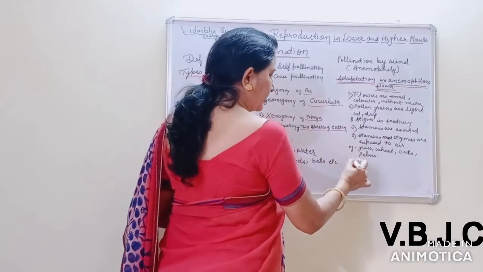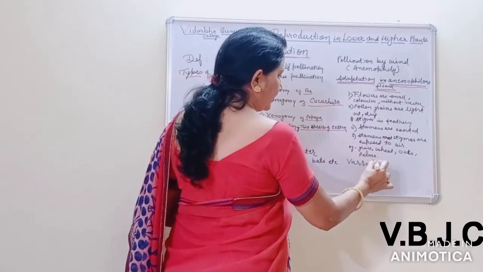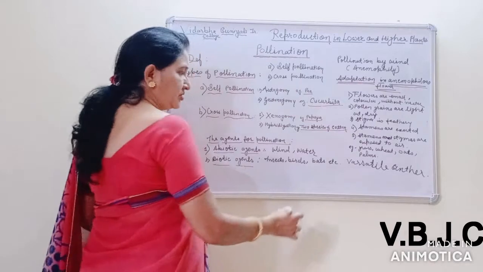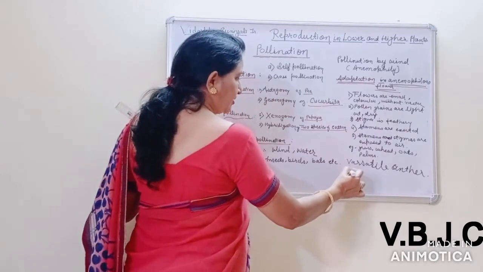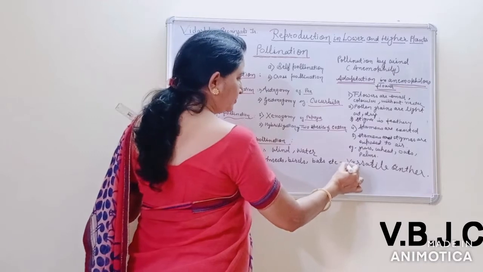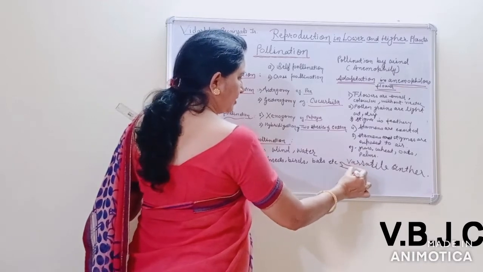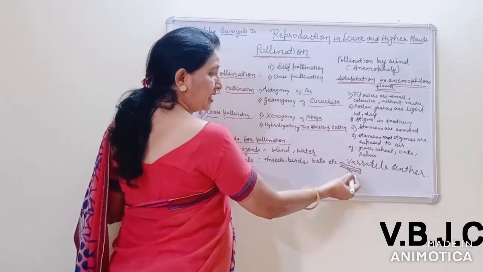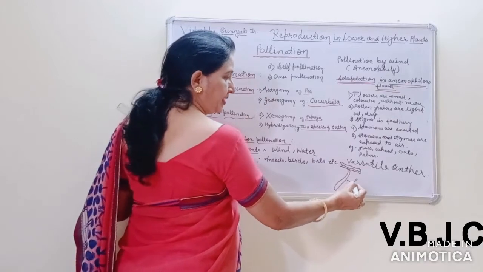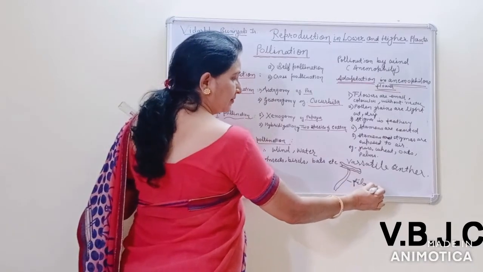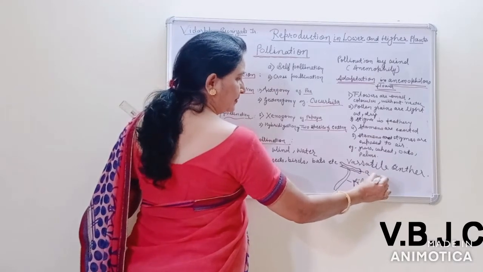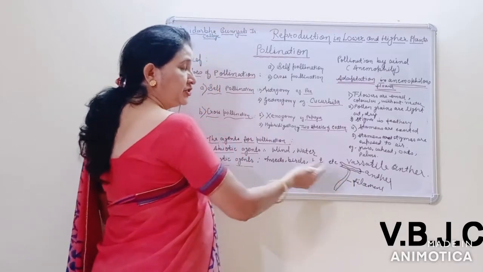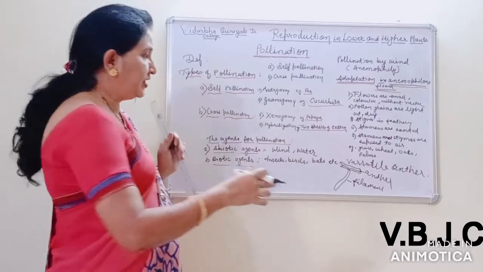Now, versatile anther. This is also one of the adaptive characteristic features. Versatile anther means, this is the filament of the stamen, and this is the anther. The anther loosely attaches to the filament, and it freely hangs in the air.